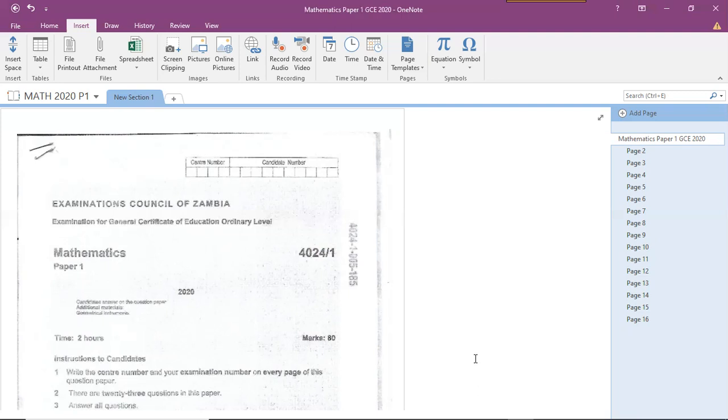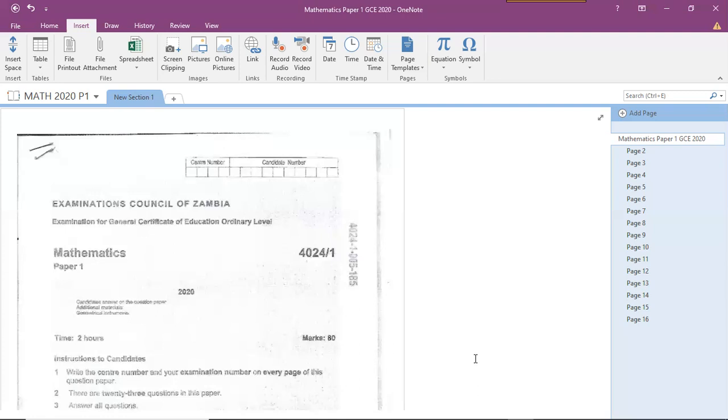So the first thing that I can encourage you to do in paper one is that when you have this paper, skim through it to see what you can answer and what you cannot answer. Maybe get a pen and put some stars or dots next to questions that you're familiar with, like factorization, expansion, some functions. Put dots on those easy questions, and then make sure you answer those questions extremely well. After you answer those questions extremely well, you can now start answering the hard type of questions.